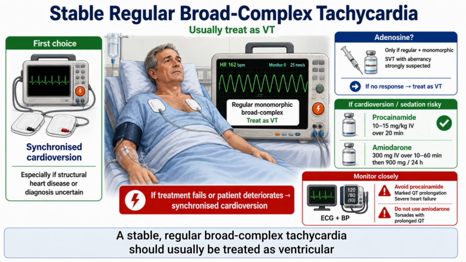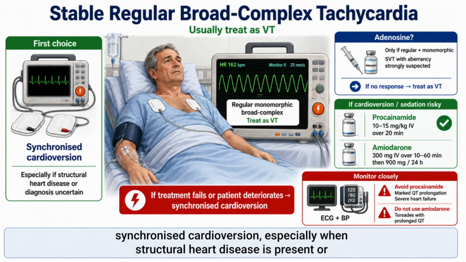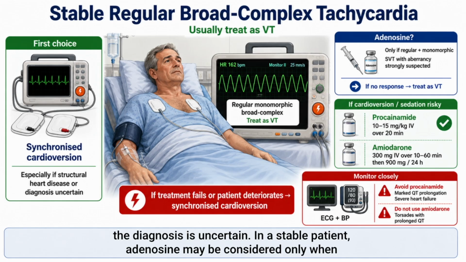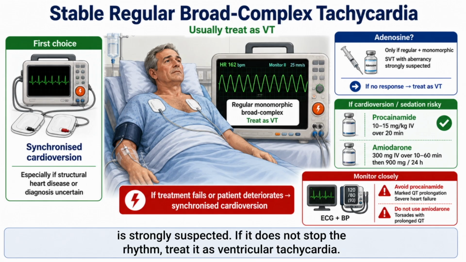A stable, regular, broad complex tachycardia should usually be treated as ventricular tachycardia. Current Resuscitation Council UK guidance generally recommends synchronized cardioversion, especially when structural heart disease is present or the diagnosis is uncertain. In a stable patient, adenosine may be considered only when the rhythm is regular and monomorphic, and supraventricular tachycardia with aberrancy is strongly suspected. If it does not stop the rhythm, treat it as ventricular tachycardia.